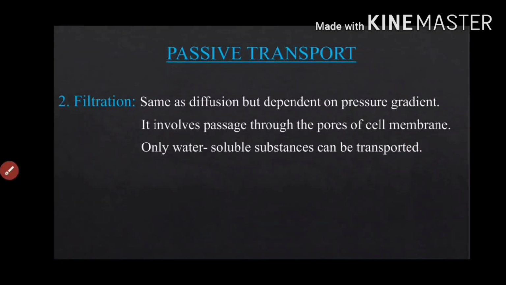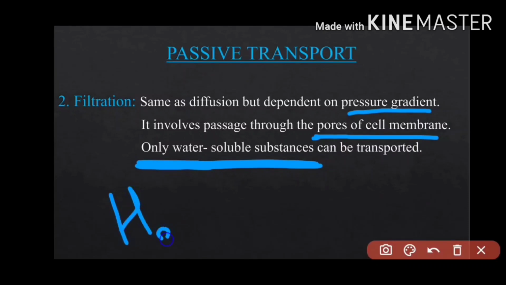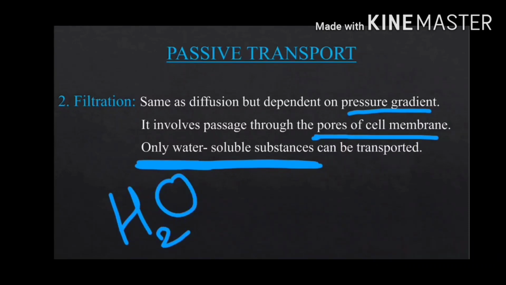It is filtration, same as diffusion, but it is dependent on the pressure gradient. That means it moves from high pressure area to low. Now, it involves passage through pores of the cell membrane. Pores means holes of the cell membrane. And only water soluble substances can be transported. That means the drugs which are water soluble can only pass through the membrane. So that comes in filtration.